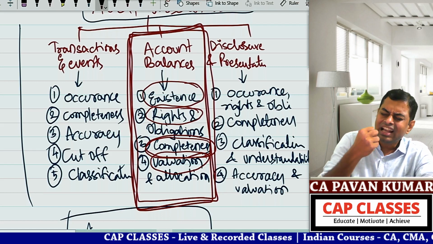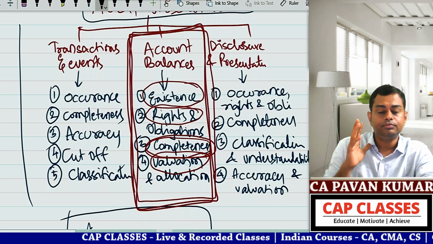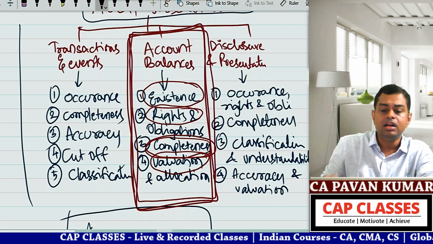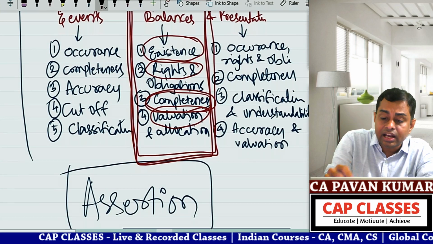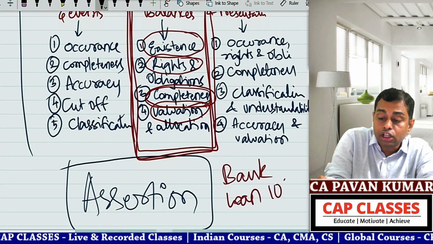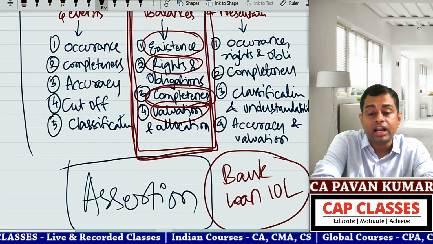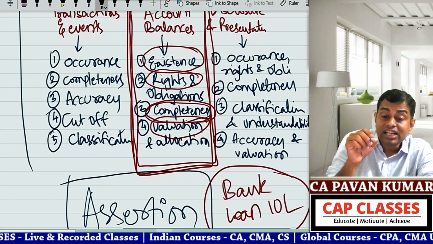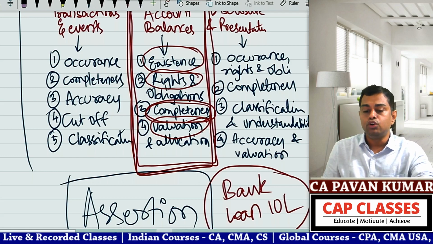So this is about account balances. Now you take any asset, any liability. Say for example, Alfia, you have a bank loan of 10 lakhs. Or you are the auditor, and your client has a bank loan of 10 lakhs. Check this 1, 2, 3, 4 and tell me what you will do.